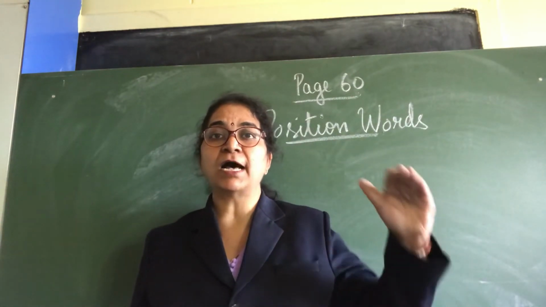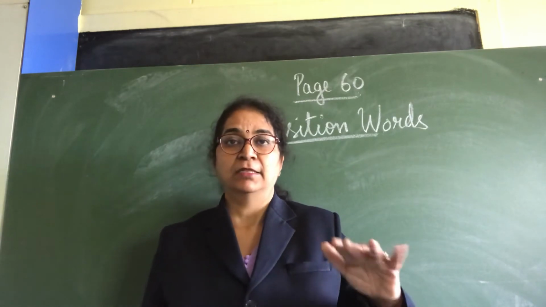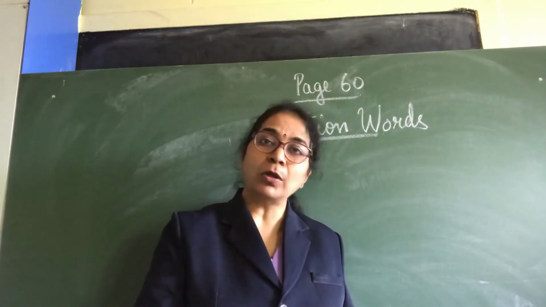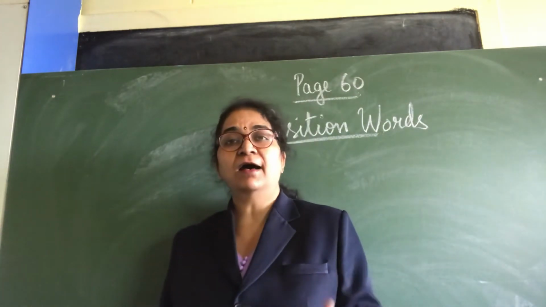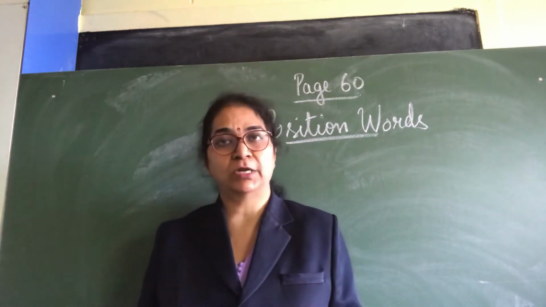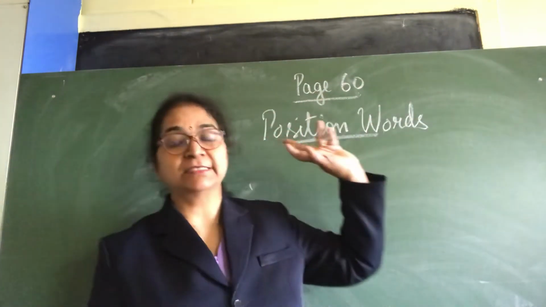The fruits are in the basket. The cat is on the wall. The book is on the table. All these are position words. We are going to study about that today. So take out page number 60.